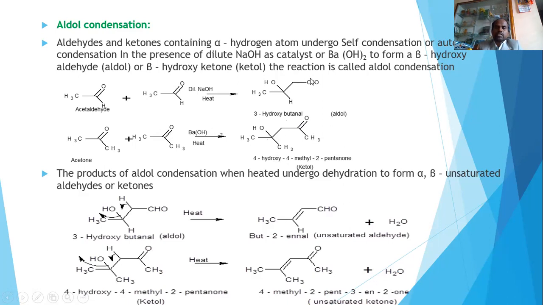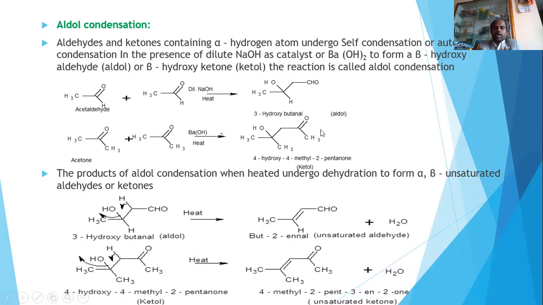This is 1, 2, 3. So then 3-hydroxybutanal is the IUPAC name. So when it comes to here, 1, 2, 3, 4. 4-hydroxy-4-methylpentan-2-one is the IUPAC name of this one. And these two products are the aldol products.